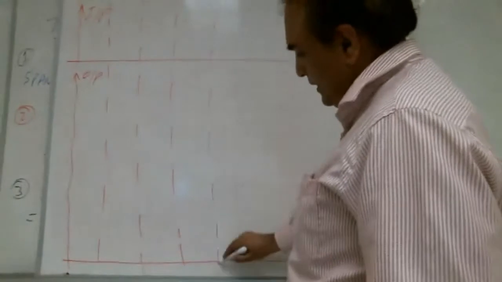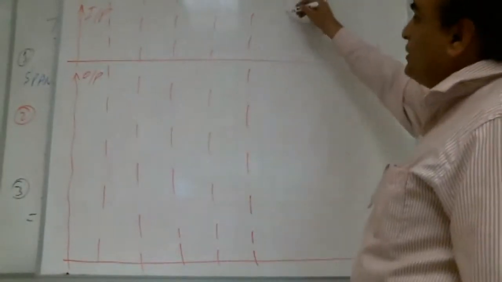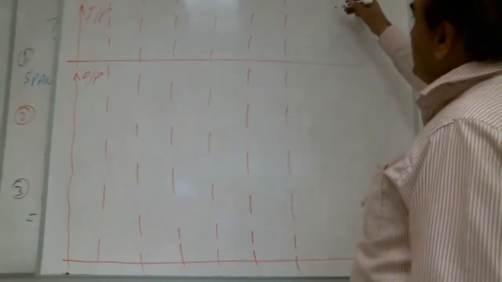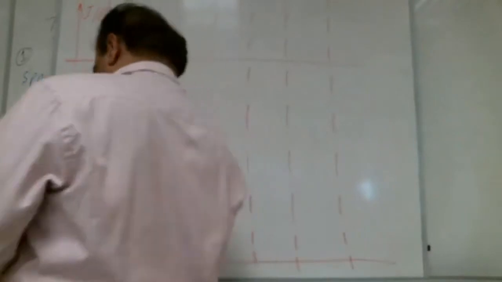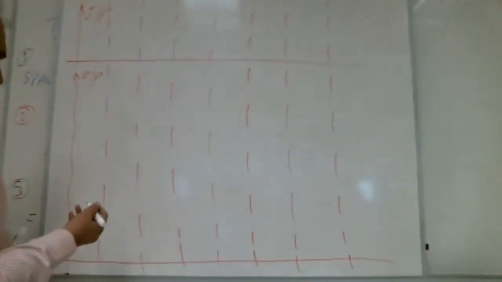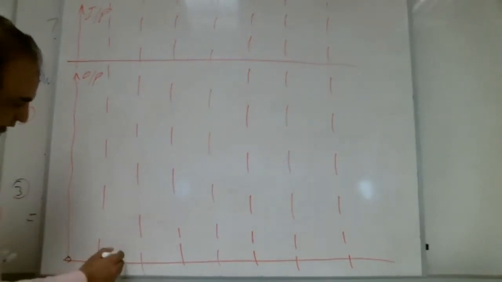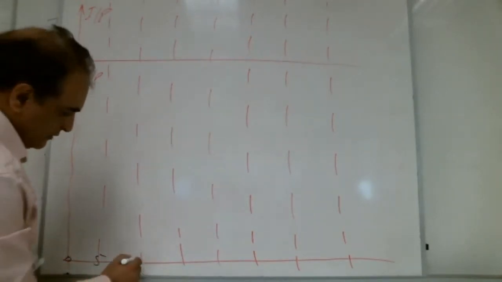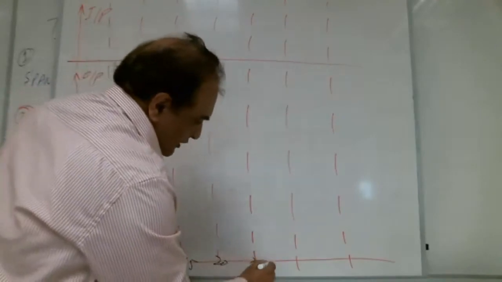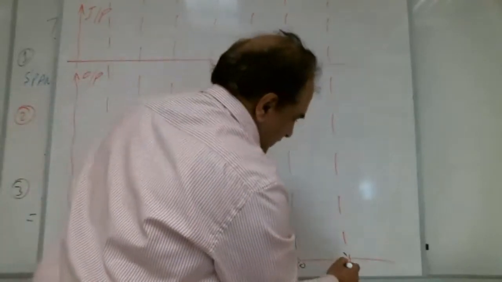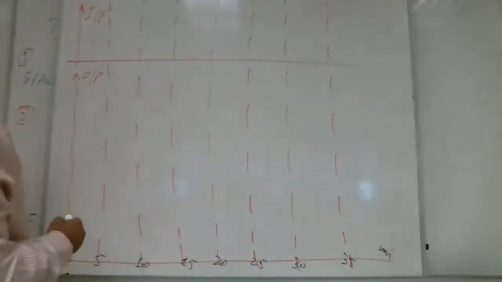So now we need to find three things. We need to find the gain, we need to find the dead time, and then we need to find the time constant. Very good. So here it is 0, 5, 10, 15, 20, 25, 30, 35 minutes. This is minutes, right?